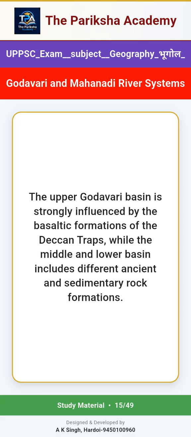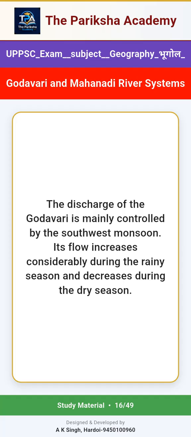The upper Godavari basin is strongly influenced by the basaltic formations of the Deccan Traps, while the middle and lower basin includes different ancient and sedimentary rock formations. The discharge of the Godavari is mainly controlled by the southwest monsoon. Its flow increases considerably during the rainy season and decreases during the dry season.